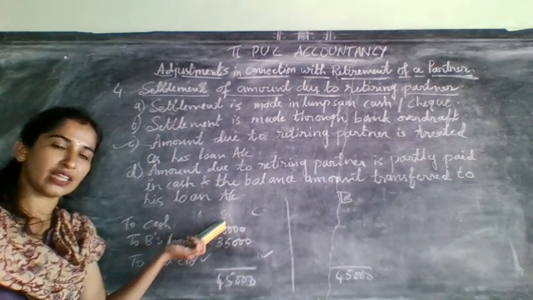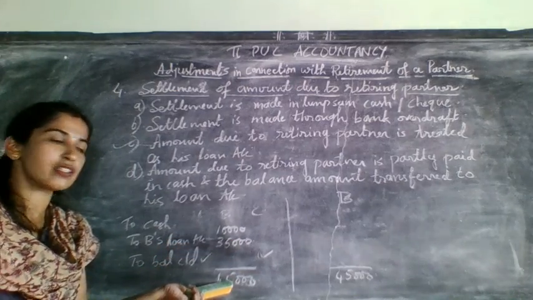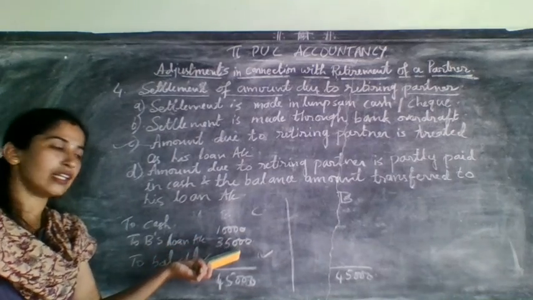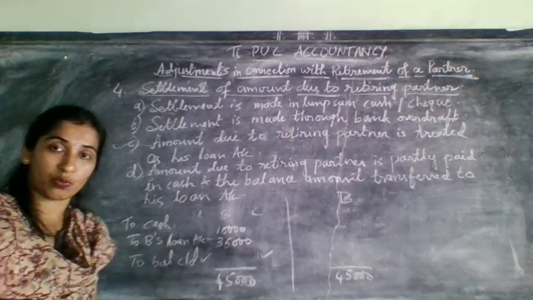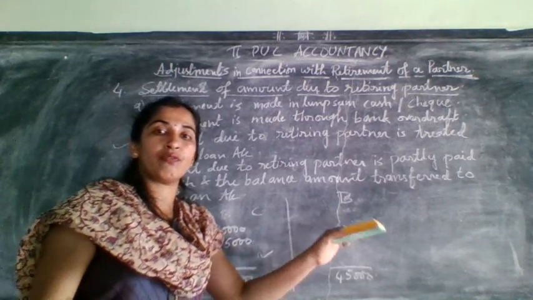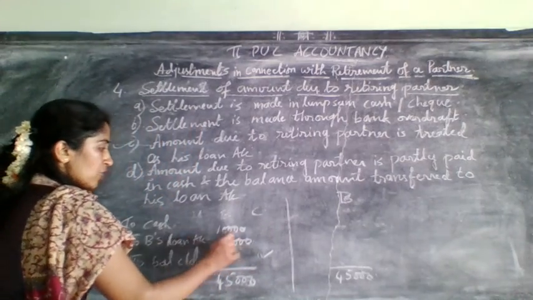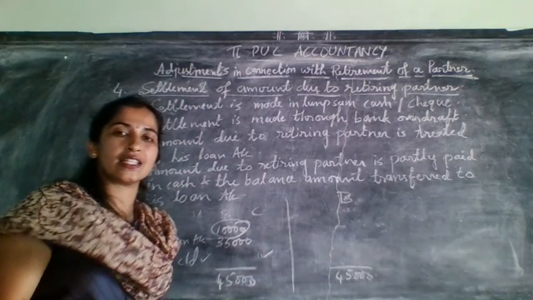If it was given 10,000, write 10,000 first. From the total balance minus that 10,000, whatever you get, write it here, and that should be transferred to the loan account. Now the treatment of assets and liabilities, how will it come? This cash you need to minus from the cash on the asset side.